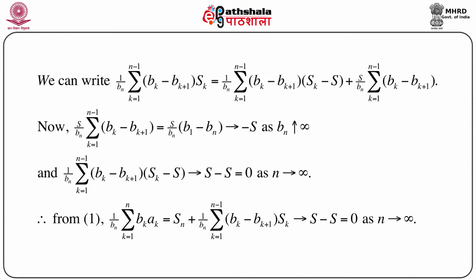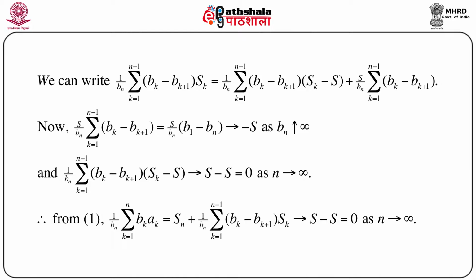And what about the other term? Let us consider the first term, which is (1/bn) summation k equals 1 to n minus 1 of (bk minus bk plus 1) into (sk minus s).